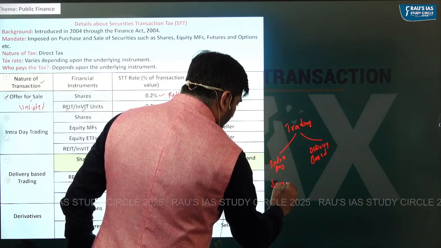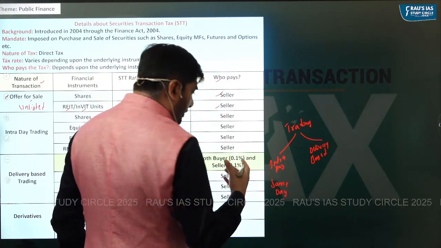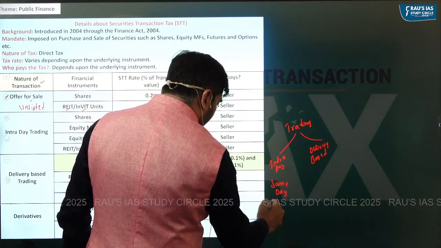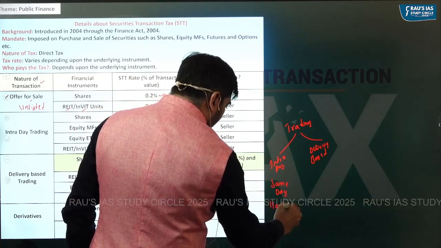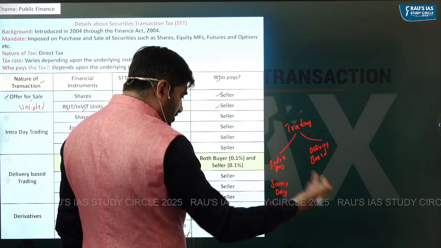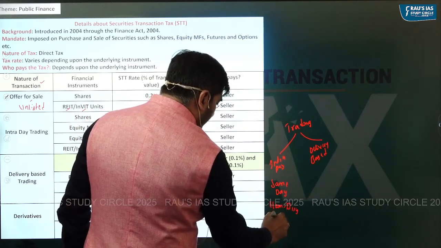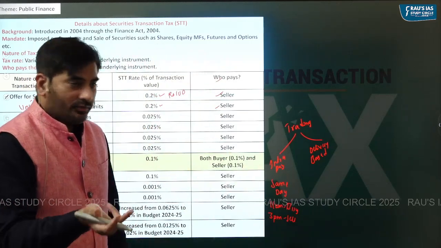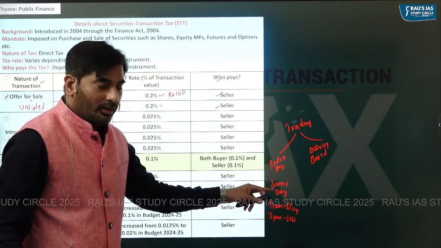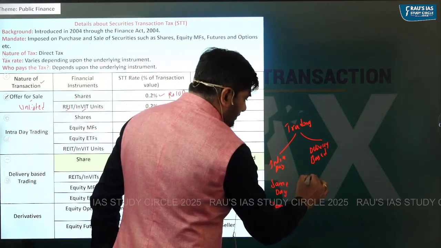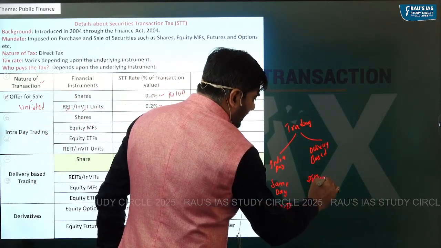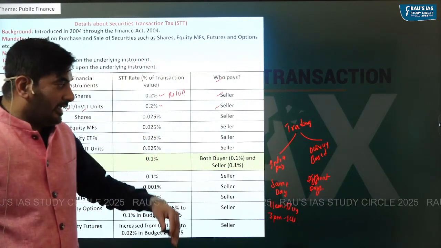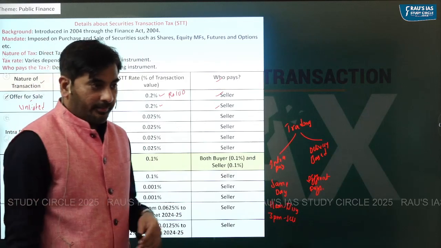For example, I might purchase a particular financial instrument in the morning at, let's say, 11 a.m. and I decide to sell the share at 3 p.m. in the afternoon. So on the same day I'm buying and selling, so that becomes intraday. If the purchase and sale is taking place on different days, then it is called delivery based trading.